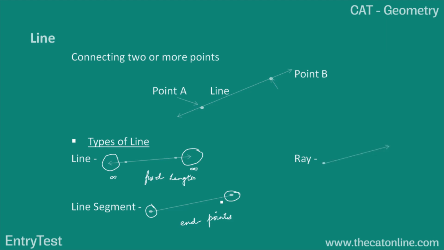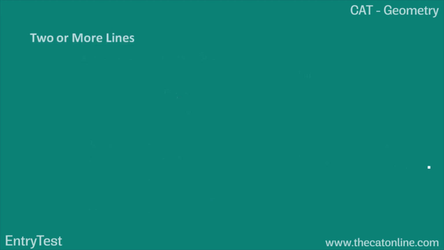Ray. Ray is a combination of line and line segment. It has one endpoint which is fixed. That means it cannot be extended in this direction, whereas the other endpoint is not fixed. It's open on the other side. It can be extended in only one direction.